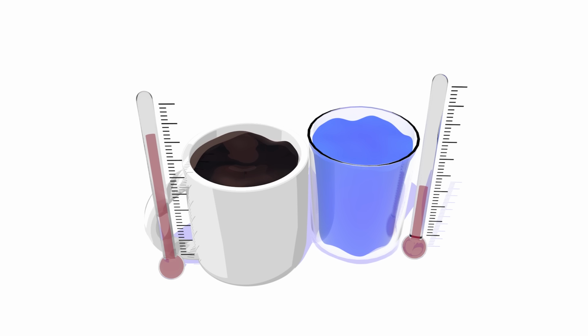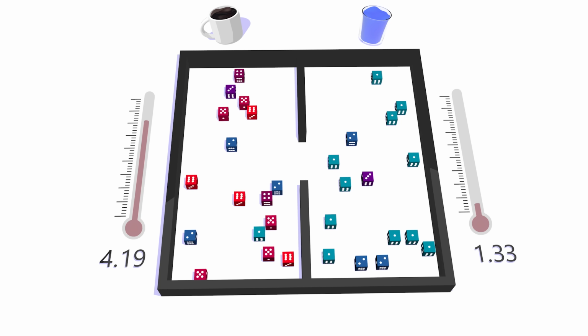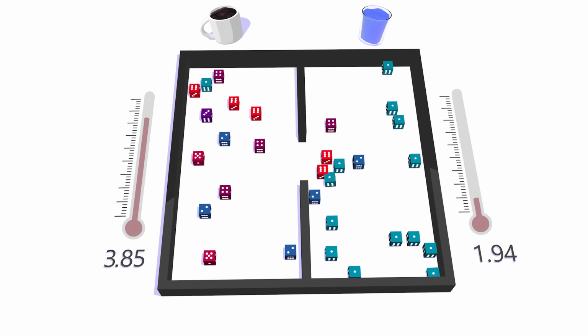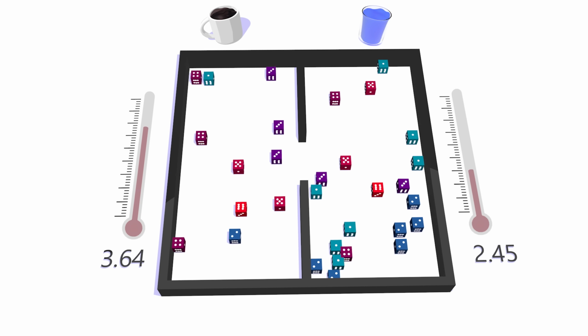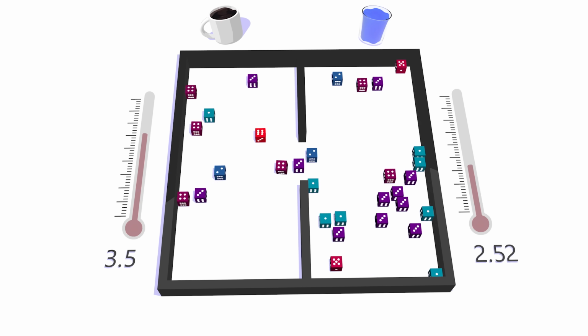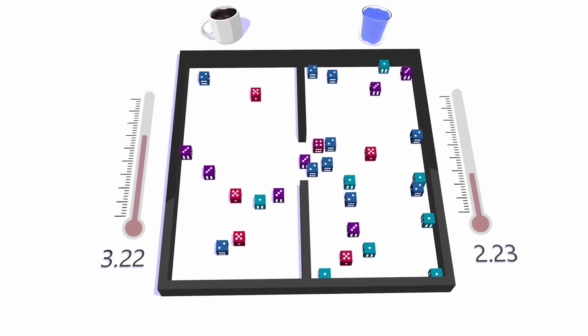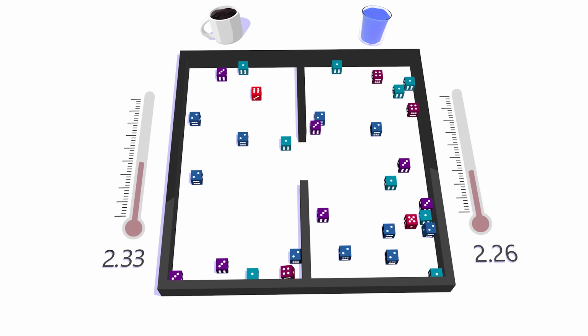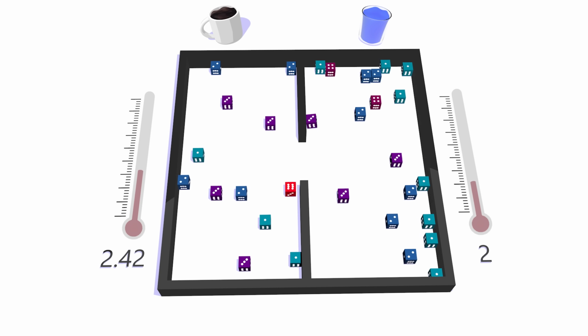Now let's come back to the puzzle here and understand why heat only flows one way. I'll represent the same system but in this box model we used before. On the left side we have the hot coffee. The side has some molecules and they have some speeds. Some speeds that are quicker than the speeds on the right, the cold water. The number I'm showing is the temperature. It's the average speeds of all the molecules on one side. Let's see what happens. It will go to a state with higher and higher multiplicity, meaning the particle speed will be evenly spread, because it's the state that has more combinations and therefore more probable. So we see the temperature averages out.